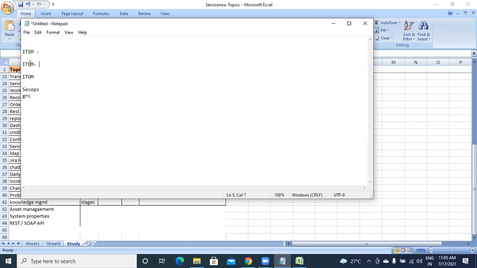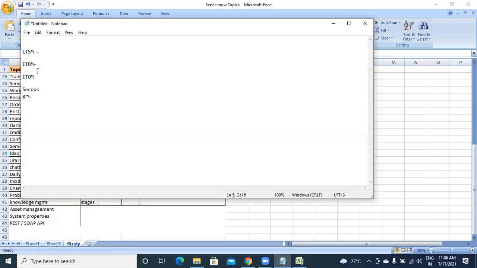There is no need to learn much about ITBM. It is just a flow of how resources and projects are managed. Just a form and its flow is designed, but scripting is the same. Adding choices is the same, and business rule, UI action, UI policy, data policy are all the same. Just the forms and flow are different.